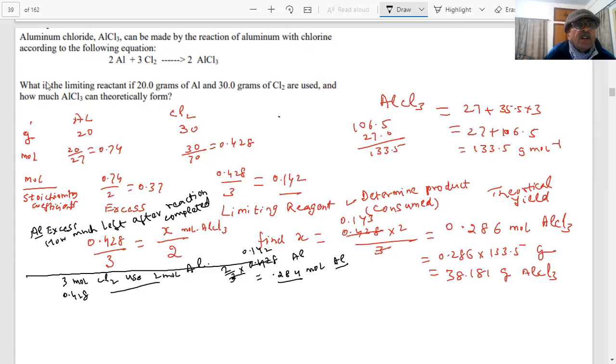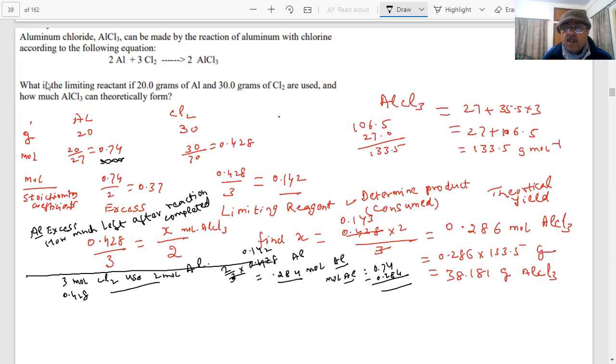How much do you have? We have 0.74. So what will be the amount used? 0.284. How much will be left, student, then? The mole of Al left will be how much? 0.74 minus 0.284.